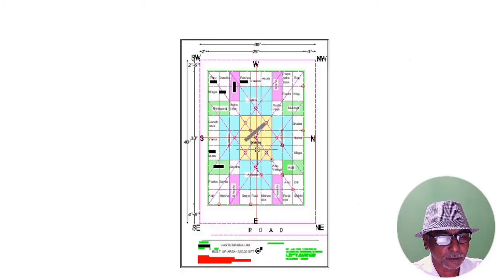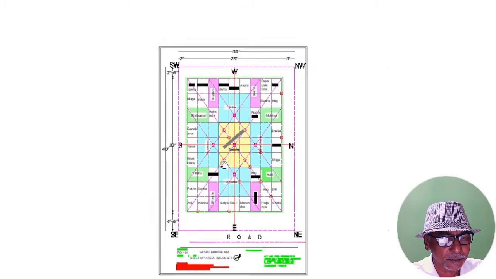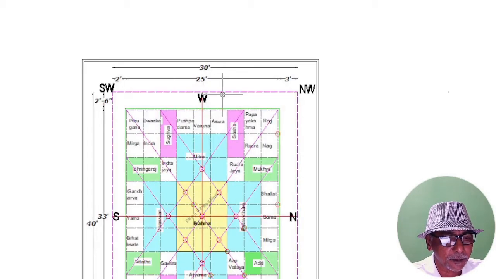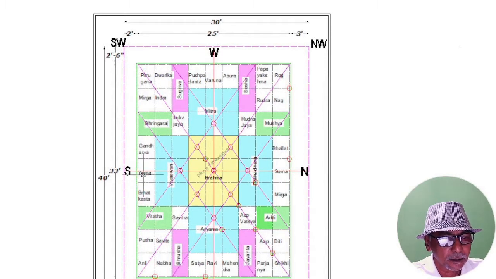Friends, now let us move into detail. Let us consider a plot size of 30 feet by 40 feet. For this plot area, our aya will be 25 feet by 33 feet. And now we have 30 by 40 as our plot area.